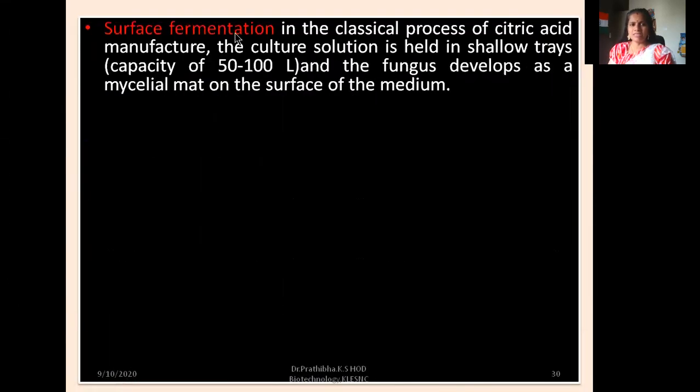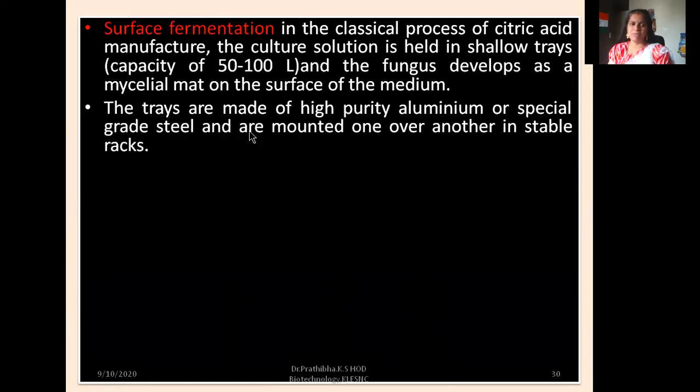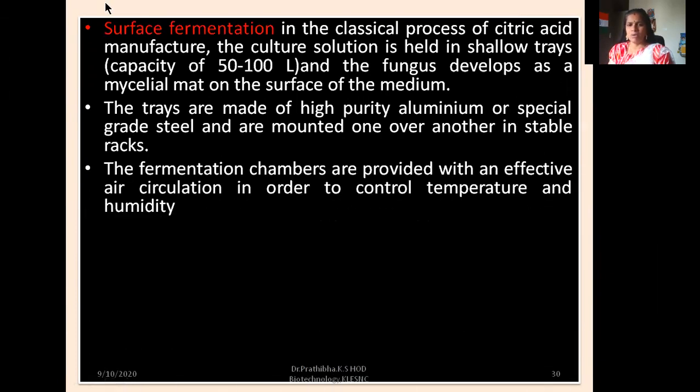Now let us go through surface fermentation. In the classical process of citric acid manufacture, the culture solution is held in shallow trays with a capacity of 50 to 100 liters, and the fungus develops as a mycelial mat on the surface of the medium. The trays are made of high purity aluminium or special grade steel and are mounted one over another in stable racks.